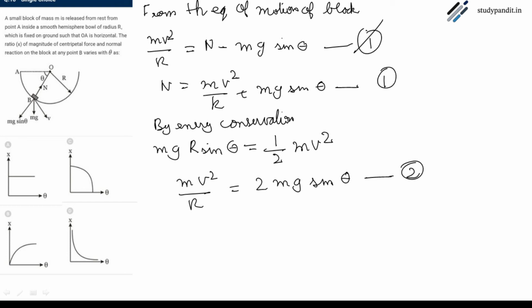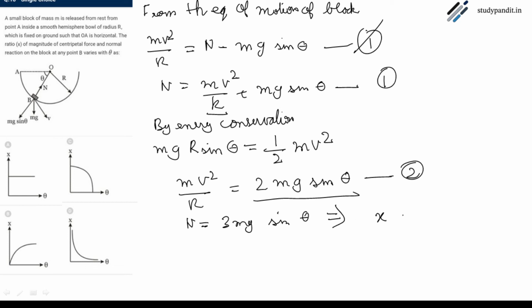Now using this we can get what is N. We will replace mv square by r with 2 mg sine theta, and N will be equal to 3 mg sine theta.